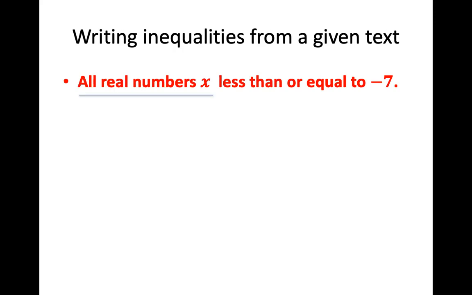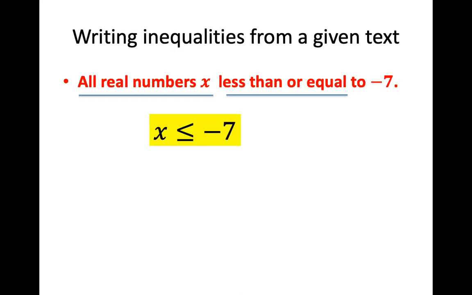And by that I mean you read a portion of it. All real numbers x. Well, we would represent that by this symbol x. Parse out some more, less than or equal to, so the less than or equal to symbol is right there. And the last part says less than or equal to -7. So I throw in a -7 and there's your inequality. Tonight for homework, they'll give you some of these to read, and then you write the inequality.